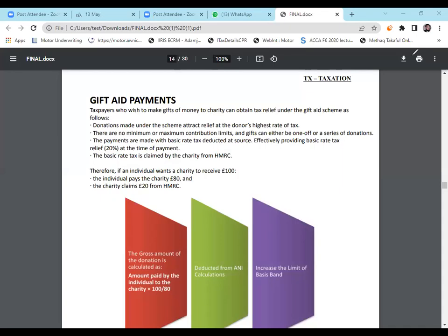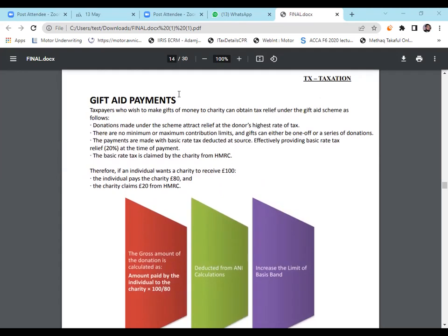Our next topic is gift aid payments. What is gift aid payment? Gift aid payments are donations, givings, charity. A taxpayer who is going to pay charity, it's known as gift aid. We already know from our earlier studies, when we learned how to calculate ANI, how to calculate gift aid payments. Remember?